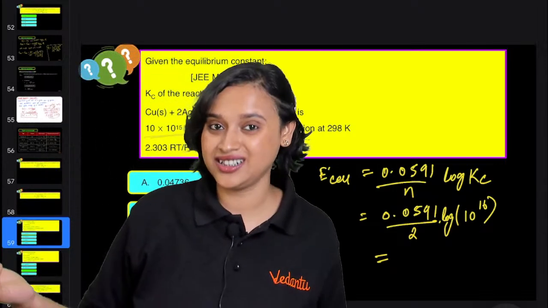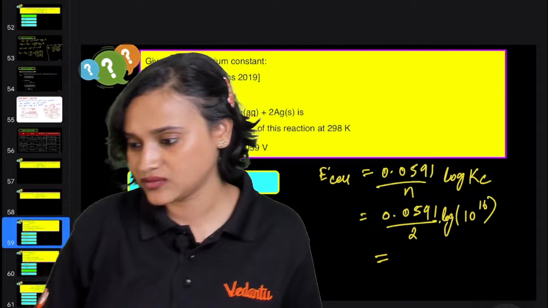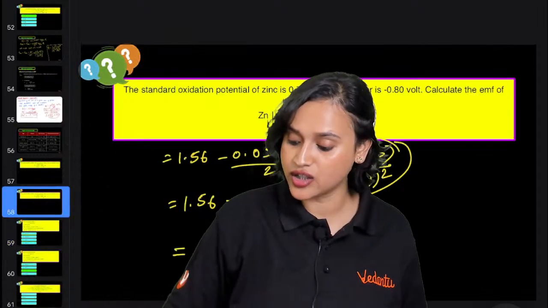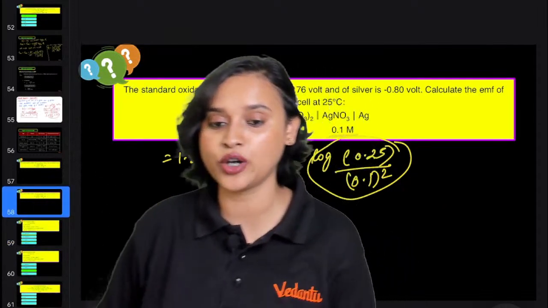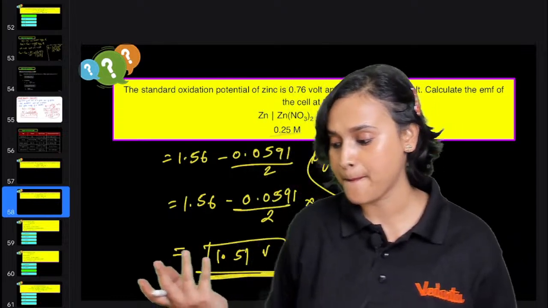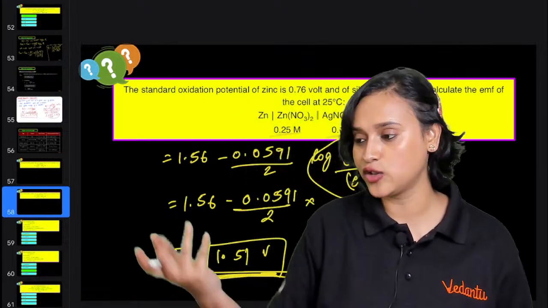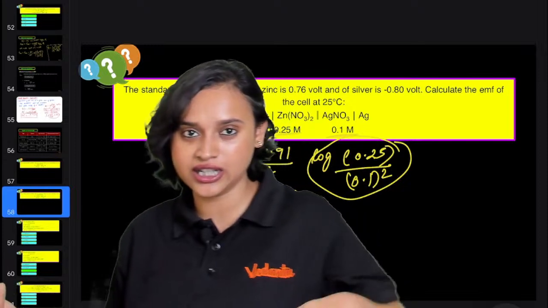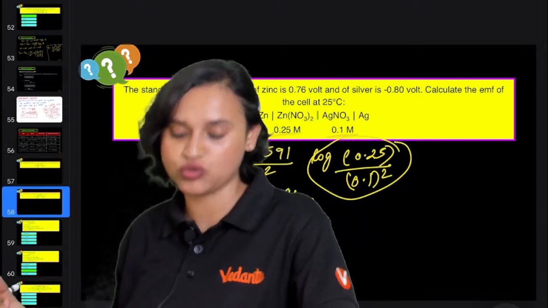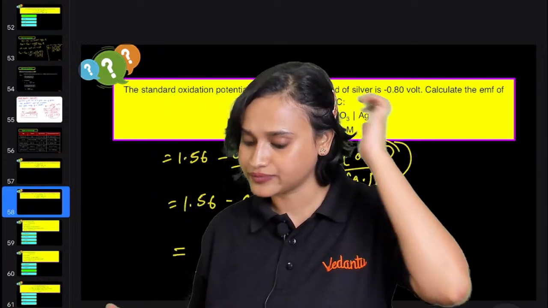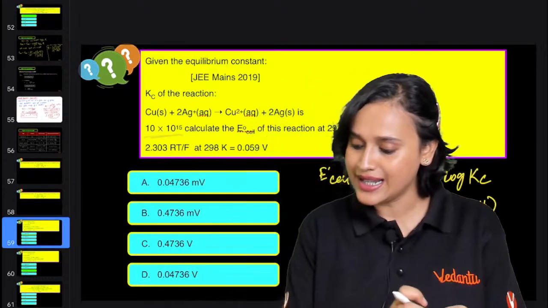I do not have anything to check. Vitesh, I do not have. I think it should be minus 1. It should be 1.51 volt. I do not have the calculator. I did not calculate it, but I think it should be around that much only. Okay? Yes, guys, what are you getting?